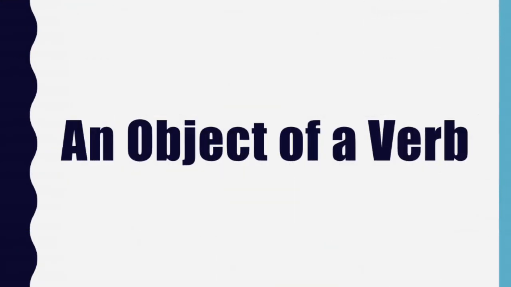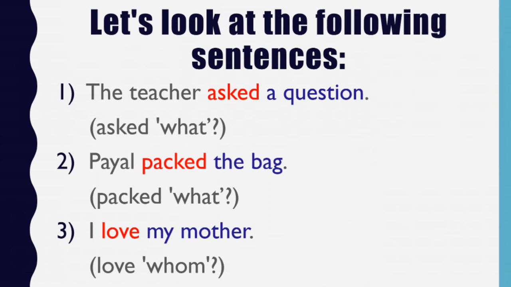First of all, let's understand what is an object of a verb. Let's look at the following sentences. The teacher asked a question. What is the word a question? Asked what? When we frame this question, we get the answer a question. So, a question is an object of the verb asked.